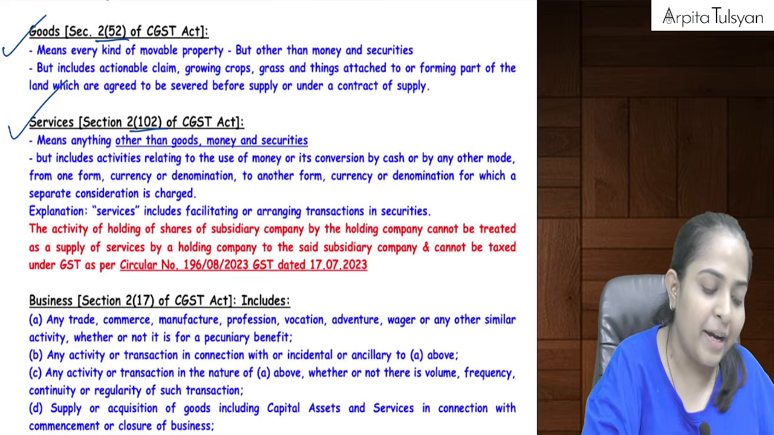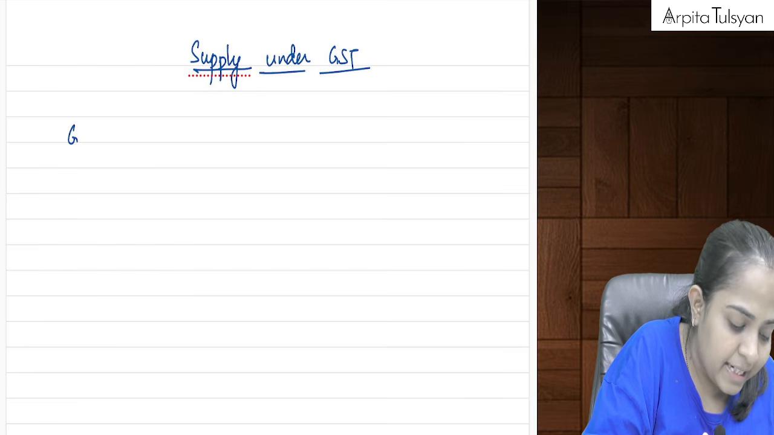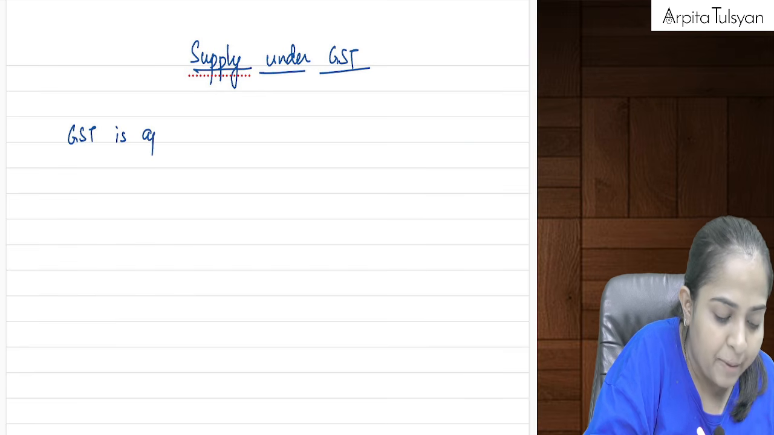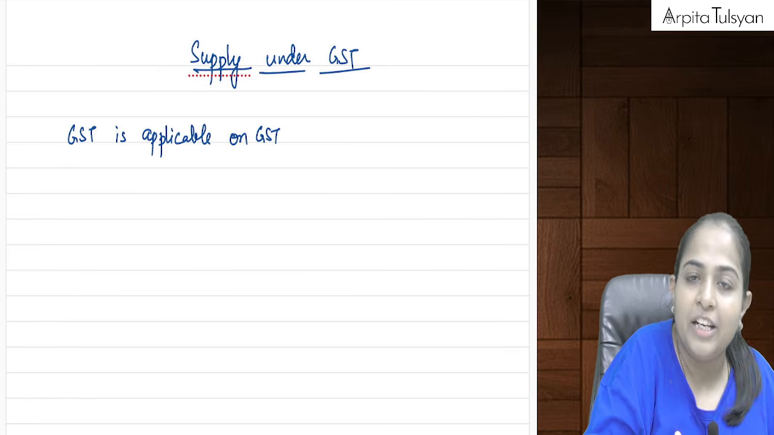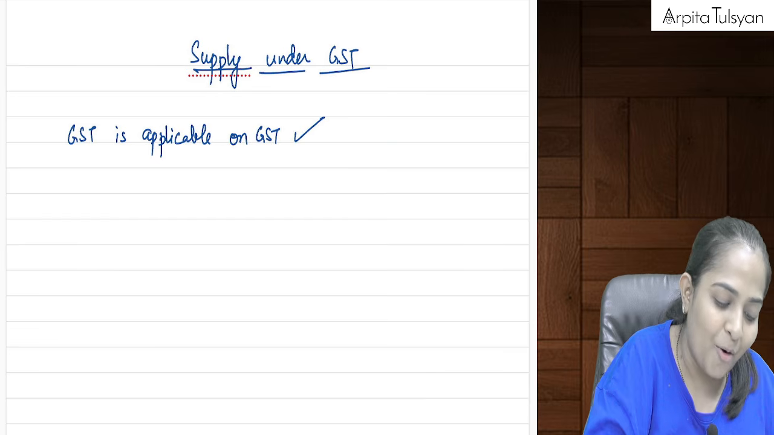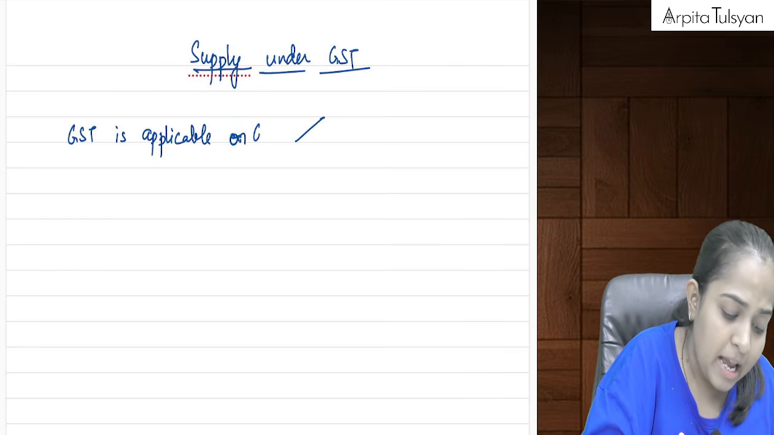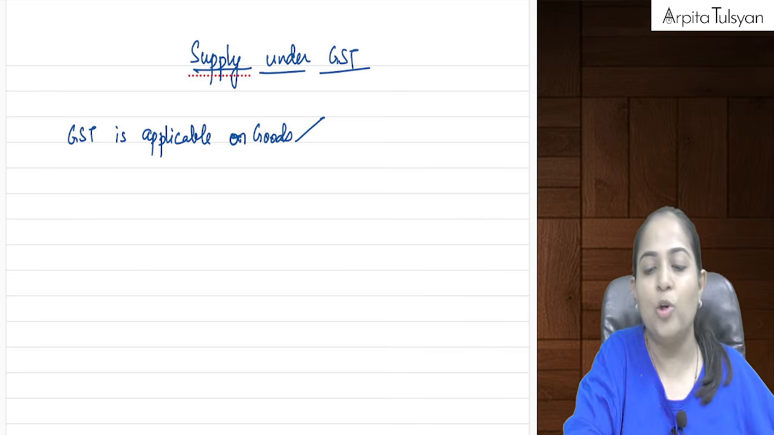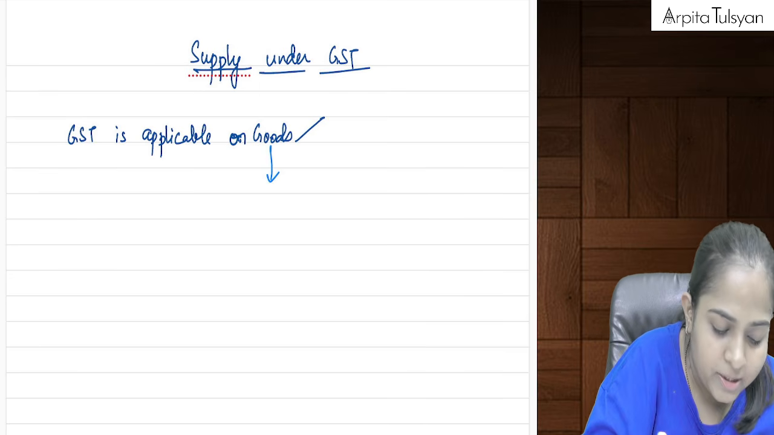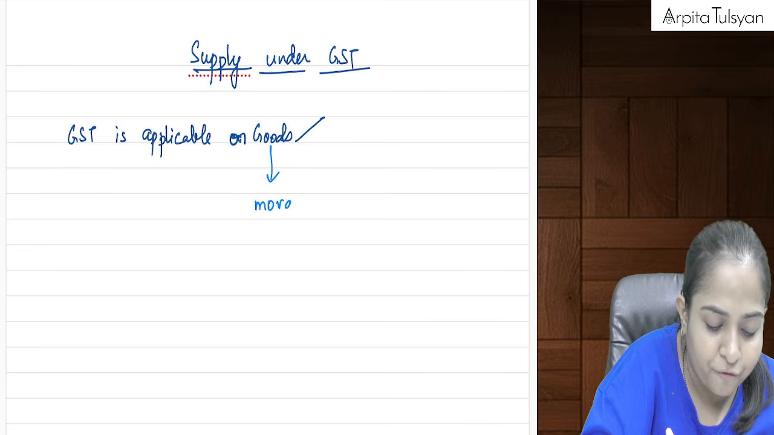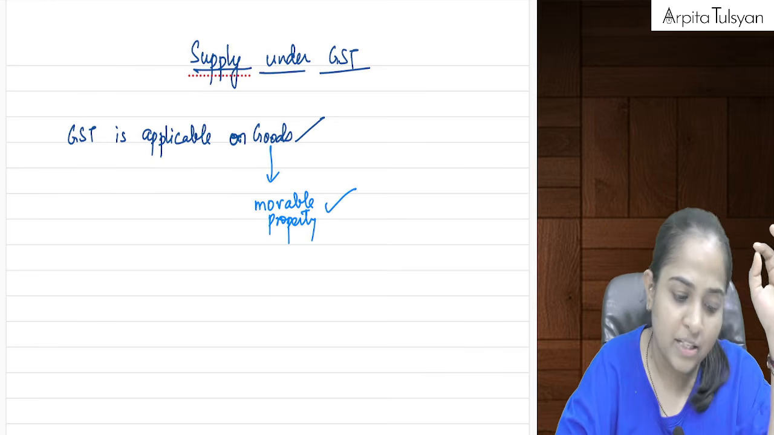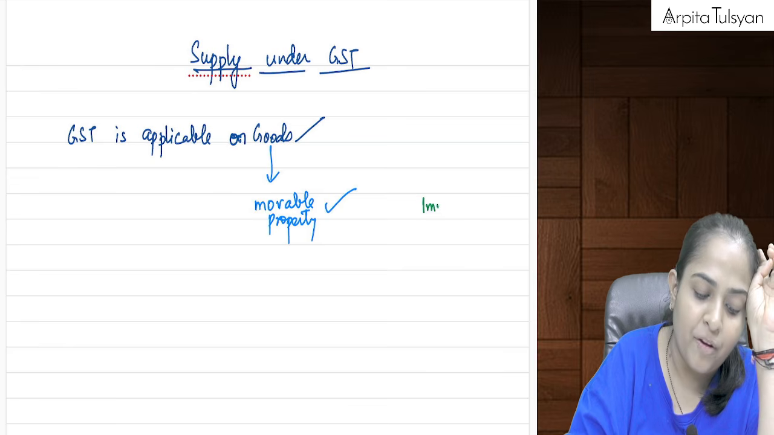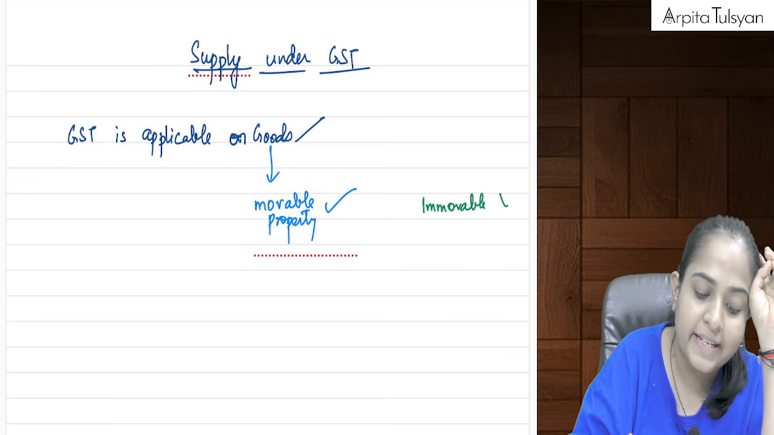Now, what do you mean by goods? We know that GST is applicable on goods. Now, what all things are included in goods? They say that every kind of movable property will be included in the term called goods. So can we say immovable property is goods? Immovable property is not goods.